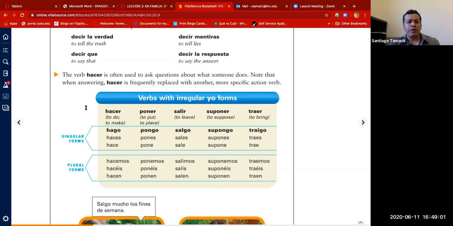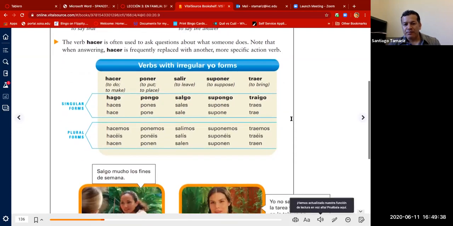For example, let's see here verbs with irregular yo forms. Hacer, yo hago. Only the yo form is irregular. For the rest of the conjugations, you follow the rule for the ER verbs. Yo hago. Poner, yo pongo, which means to put or to place. Salir, yo salgo. Suponer, supongo. Traer, traigo. All these verbs have a go ending. That's a good thing for you to remember. So, hacer, poner, salir, suponer, and traer.